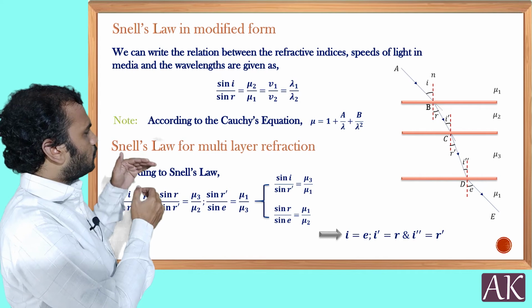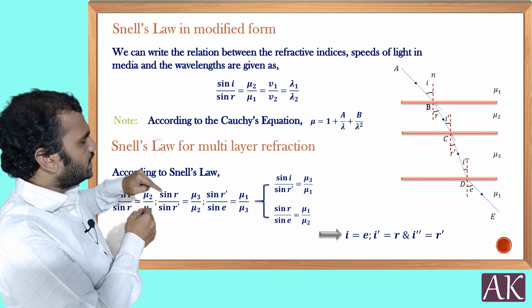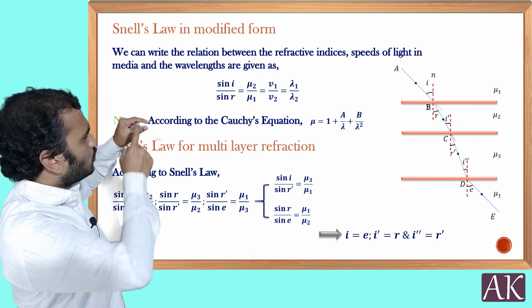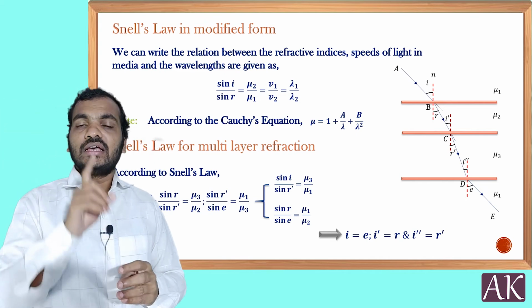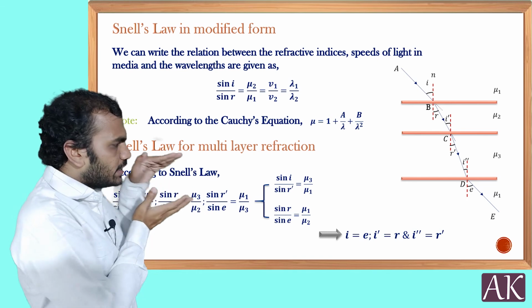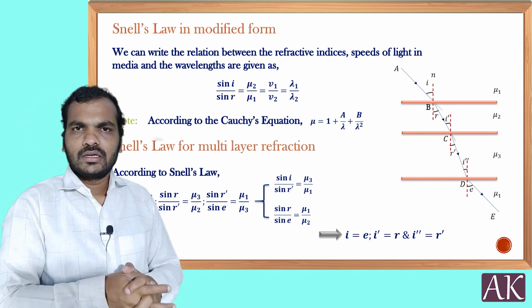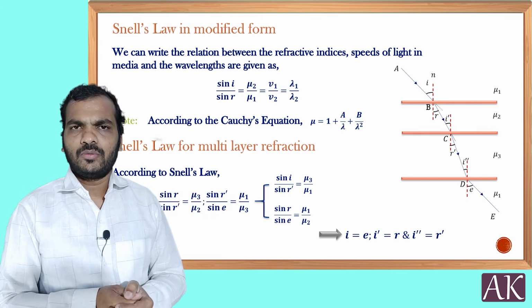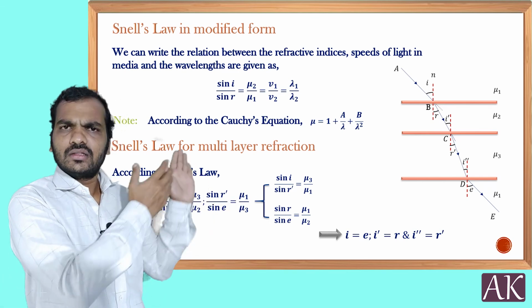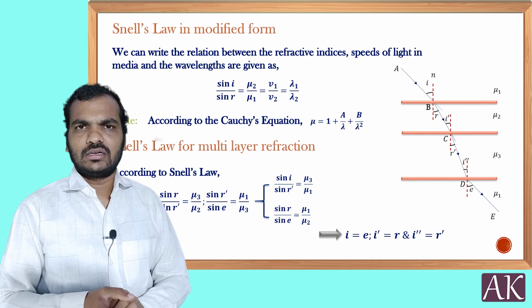In each medium, suppose it enters from 1 to 2, then 2 to 3. At the first interface, the angle of refraction will be the angle of incidence at the second interface, in case all the interfaces are parallel to each other. In a prism, this is not the same. But if the interfaces are parallel, you can use that as a geometrical support.